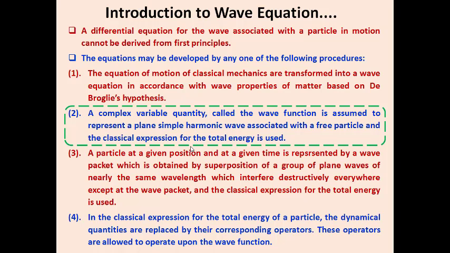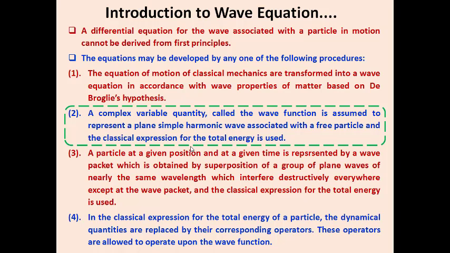Out of that, four important procedures were utilized. The first one is that the equations of motion of classical mechanics are transformed into a wave equation in accordance with the wave properties of matter, which is based on de Broglie's hypothesis. So as per the first procedure, we transform the equation we got for classical mechanics to the quantum mechanics side. This is the first procedure followed by scientists working in quantum mechanics for deriving the equation for a wave.